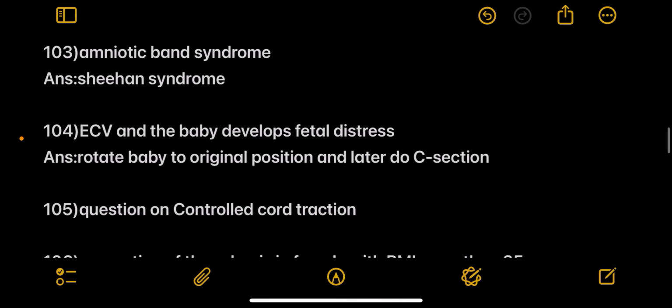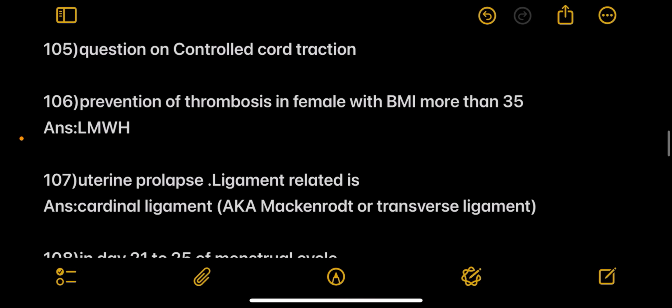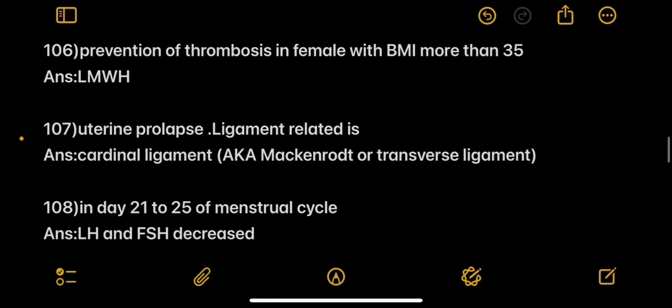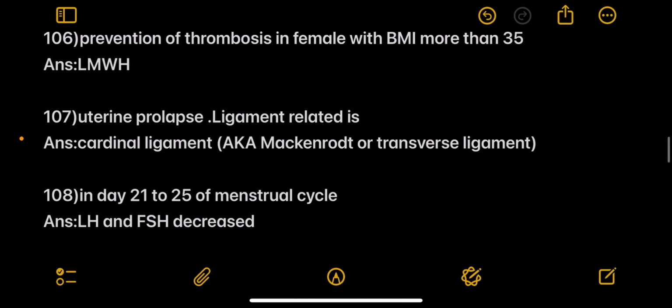Next, amniotic band syndrome. Answer is Sheehan syndrome. Next, ECV and the baby develops fetal distress. Answer is rotate the baby to the original position and later do C-section. Next was a question on controlled cord traction. Next question was on prevention of thrombosis in female with BMI more than 35. Answer is low molecular weight heparin.